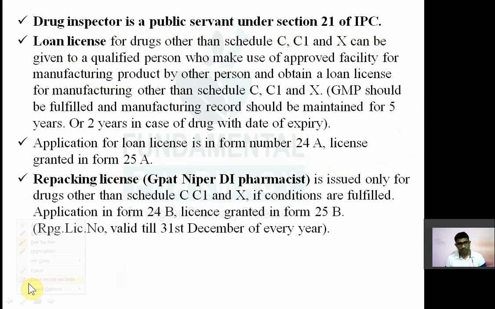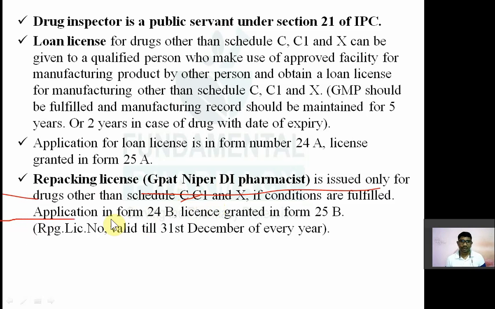not granted for the following. Remember, repacking license is not given for Schedule C, C1 and Schedule X drugs. ठीक है. यहाँ पे याद रखने का इतना सिंपल फंडा है। शेड्यूल C1 में क्या होता है, बायोलॉजिकल्स। बायोलॉजिकल्स स्टरलाइज्ड होते हैं, तो उसको रिपैक कैसे कर सकते हैं। So repacking license is not given for Schedule C, C1 and X drugs, remember this, question as it is. So repacking license is issued only for drugs other than Schedule C and C1, except X, if the conditions are fulfilled.